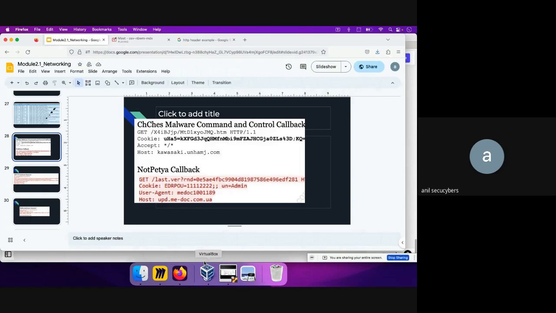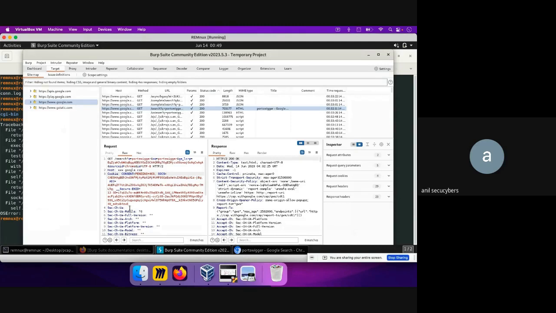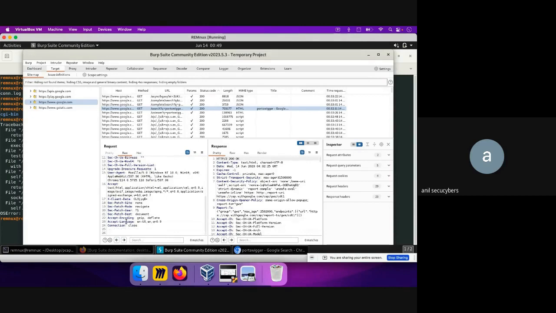Now let's figure out what all the other headers are. The next header is Accept-Language. If I go over here, you see the header is Accept-Language, and the value is EN, which stands for English US. So what my browser is telling the web server is that I am a person who only understands the English language the most, so the data that I want from your web server should be